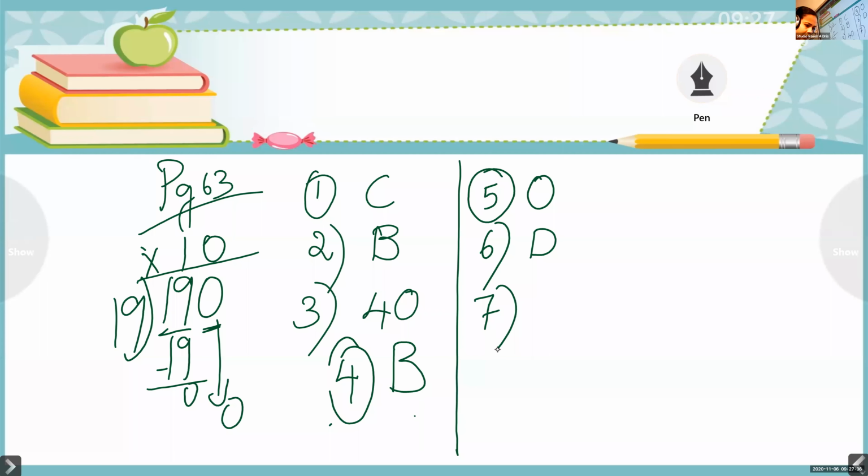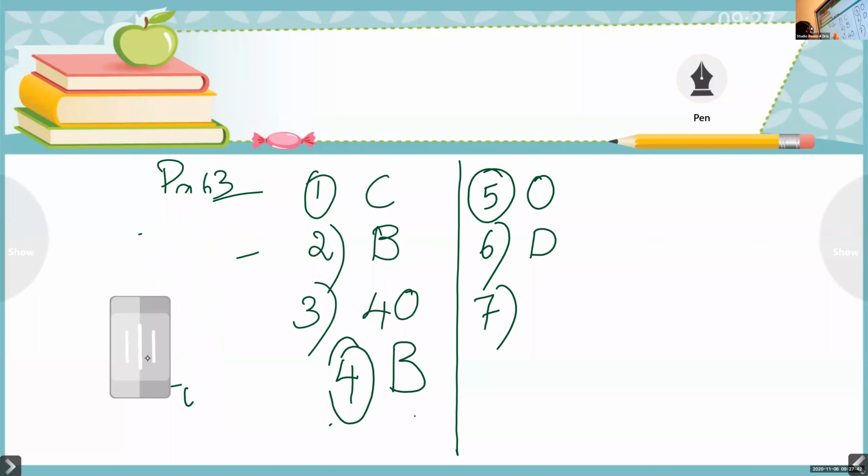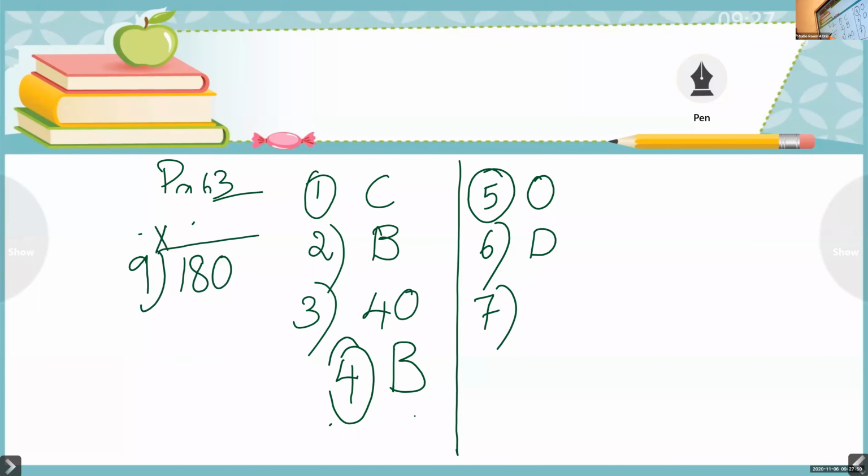20. Children, look here if you have any doubt. Question number 7. The question is the quotient when 180 is divided by 9. 180 divided by 9. So you know 9 twos are 18. 18 minus 18, 0. Bring down this 0. That 0 you have to write in the quotient. So what's the answer? 20. It's not 26. It is 20.